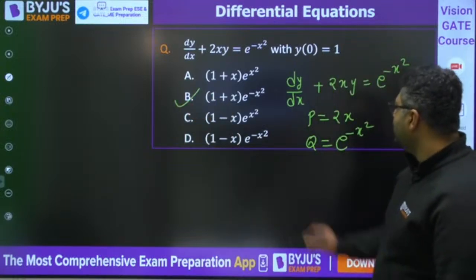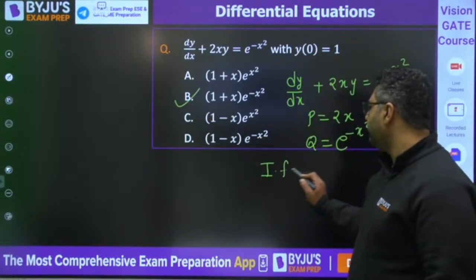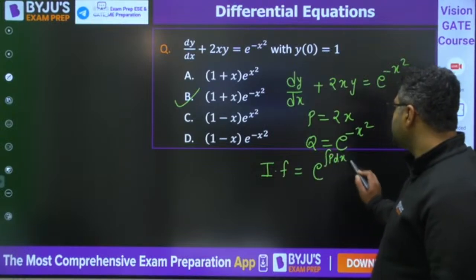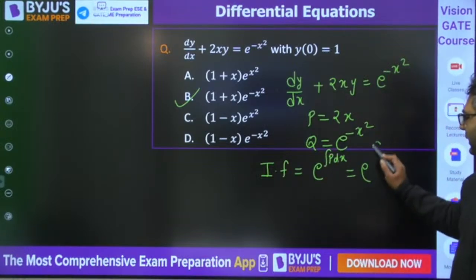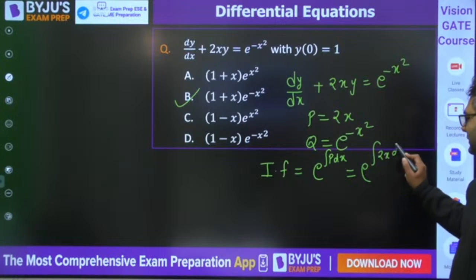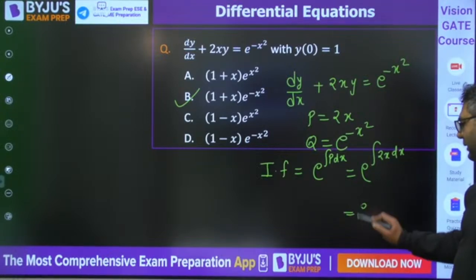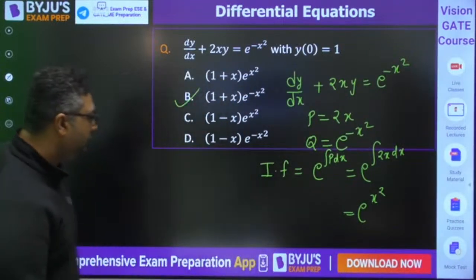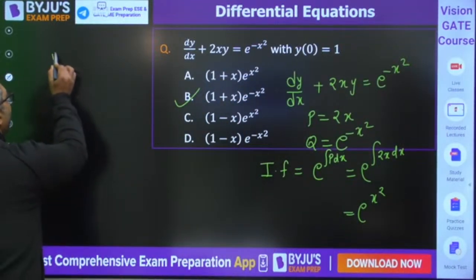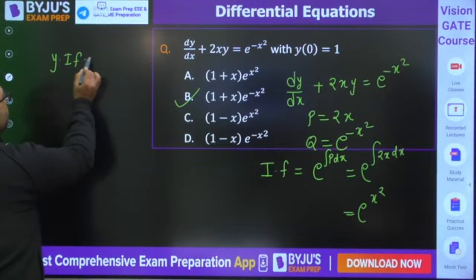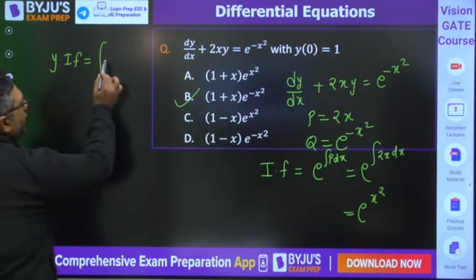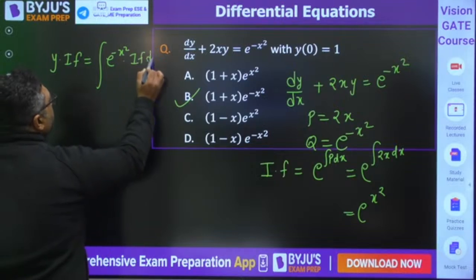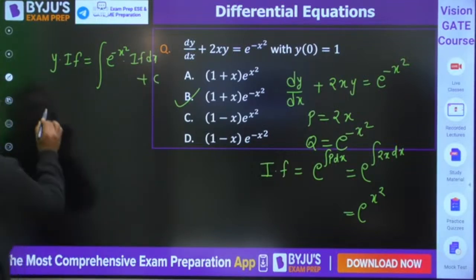So when you will be solving this, first of all, integrating factor: e to the power integration P dx, e to the power integration 2x dx. You would be getting e to the power x square. Okay. Then what to do? y into integrating factor equals integration q into integrating factor dx plus c.